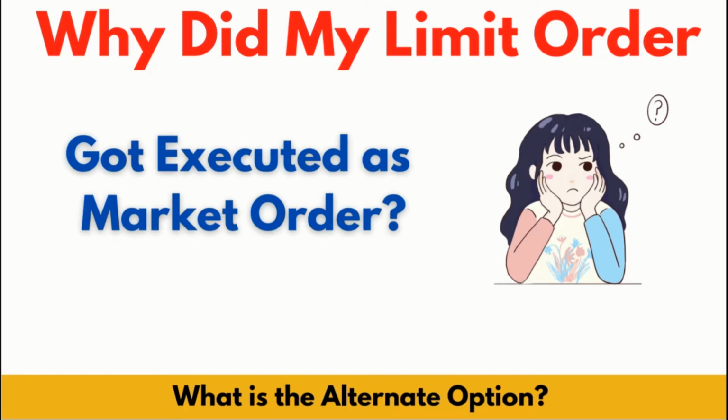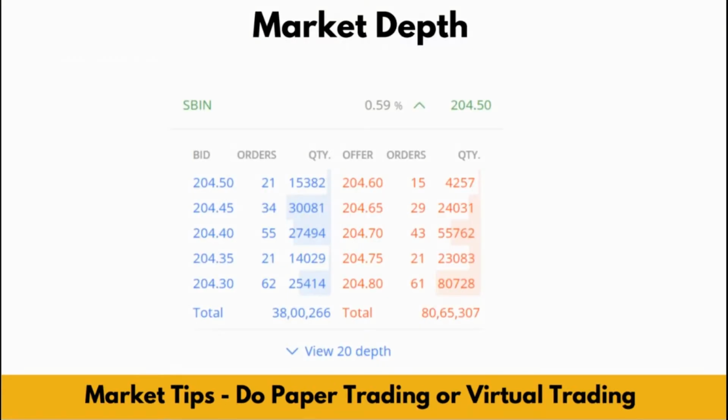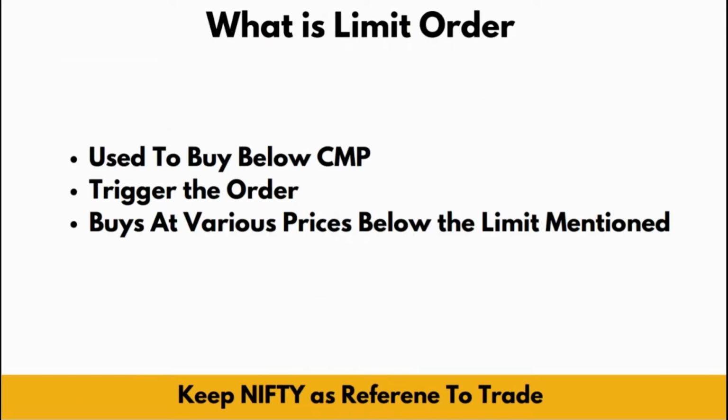So sometimes when we try to place a limit order, our order gets executed as a market order. We'll see what is the potential reason behind this kind of execution. In addition, we will also see what the alternate option is, and why sometimes people execute these kinds of orders wantedly. We'll see everything. So first, before going to see the market depth, let's understand the theory,